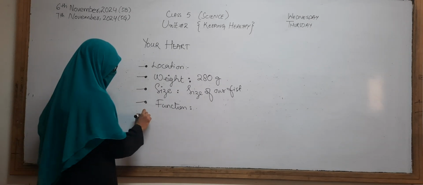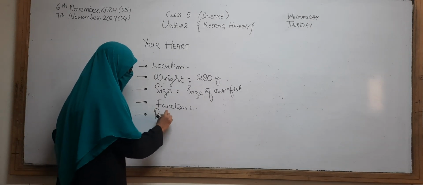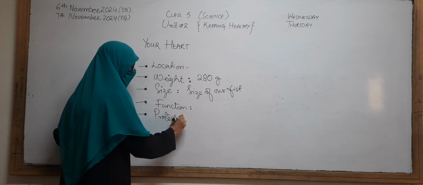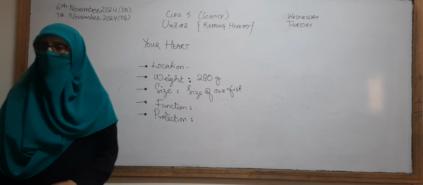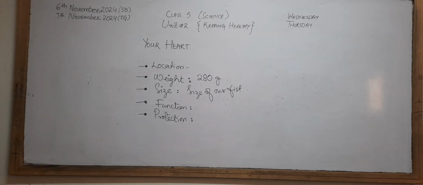Now the last is the protection. The heart is protected by which bones? Okay, good. The rib cage. The ribs, which we call our pasliyan, our rib cage, protect our heart as well as our lungs. Okay, good.